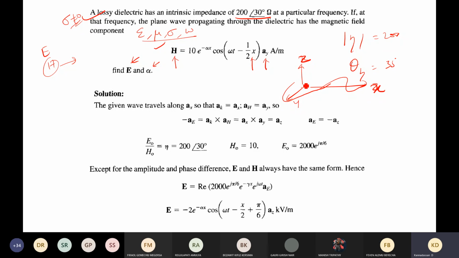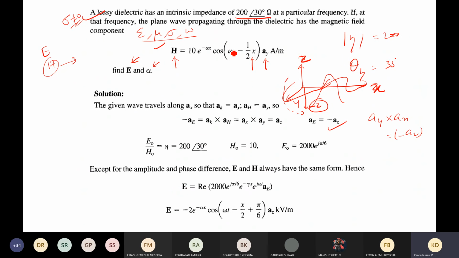Very simple, if you use the right hand rule, and you rotate the magnetic field in the clockwise direction, you will find the corresponding minus z direction. The electric field will be available just in this direction, minus z. This can be calculated by taking ay cross ax. You will get minus az vector itself. So that is the direction of the electric field.